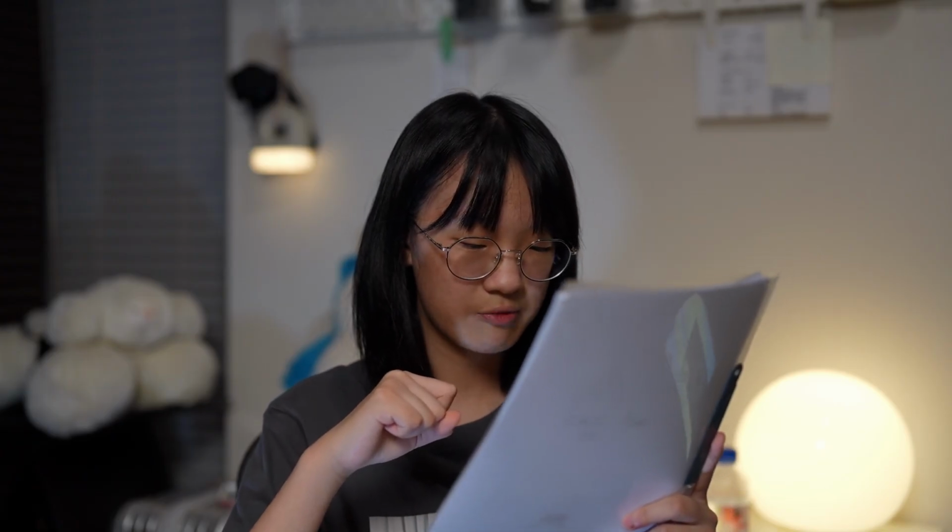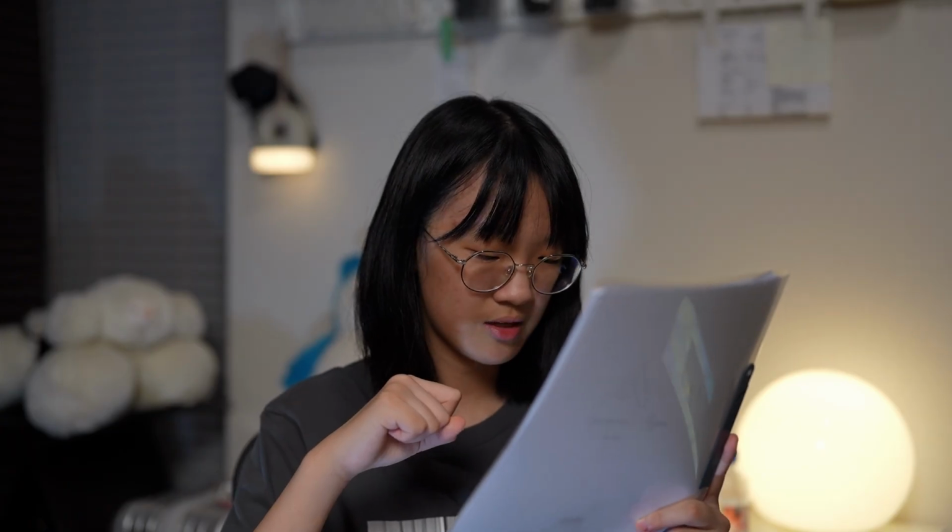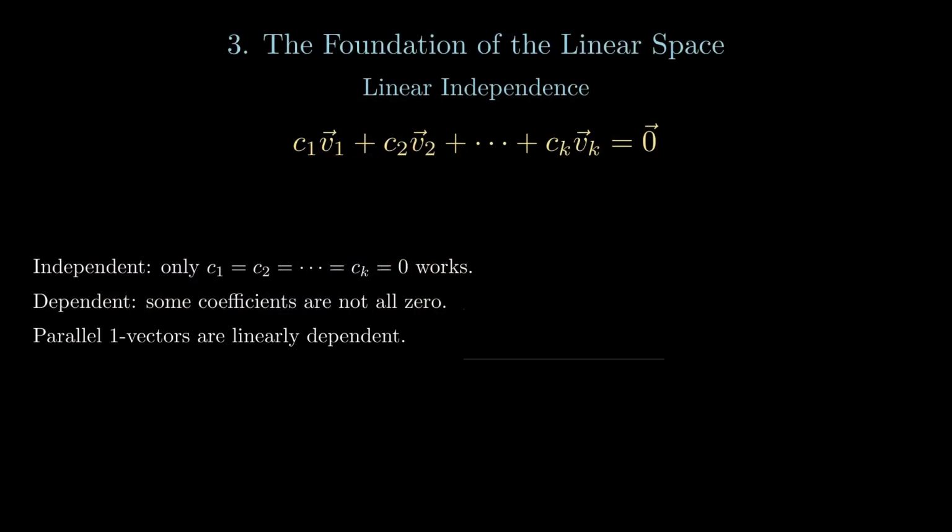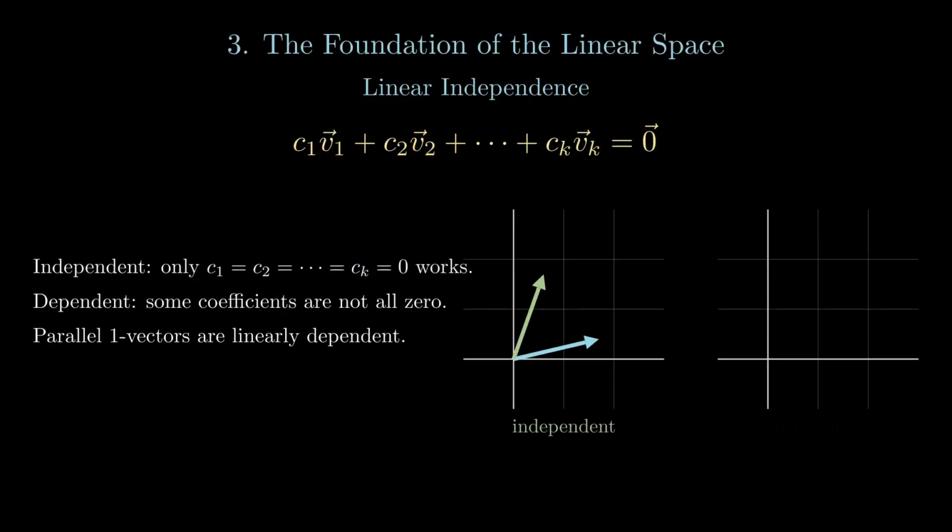Let's think about what one vectors should do if they are linearly dependent. If they are linearly dependent, the only way to satisfy the equation is not by setting all the scalars to 0. That means stretching one vector can get the same result as the other, and that would imply that they should be parallel, or just overlap, no matter the magnitude. Then they should be linearly dependent. If they're linearly independent, they should not be parallel.